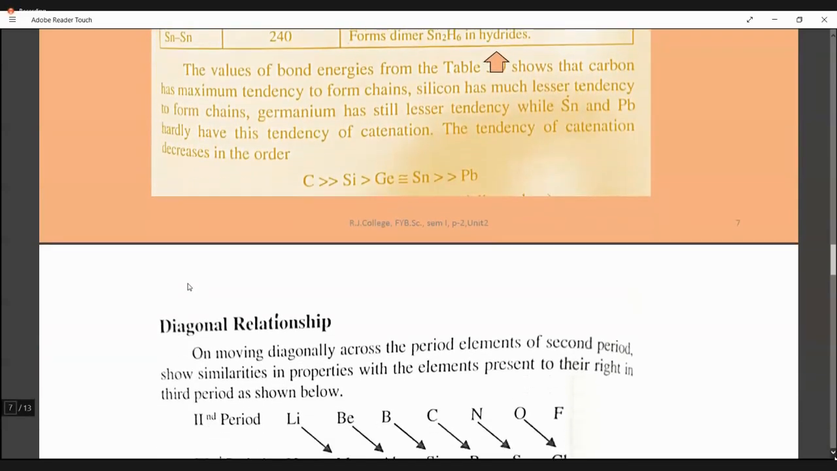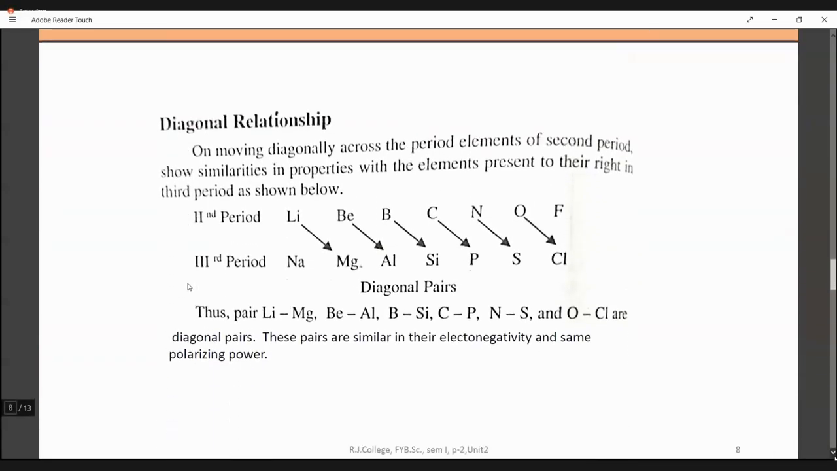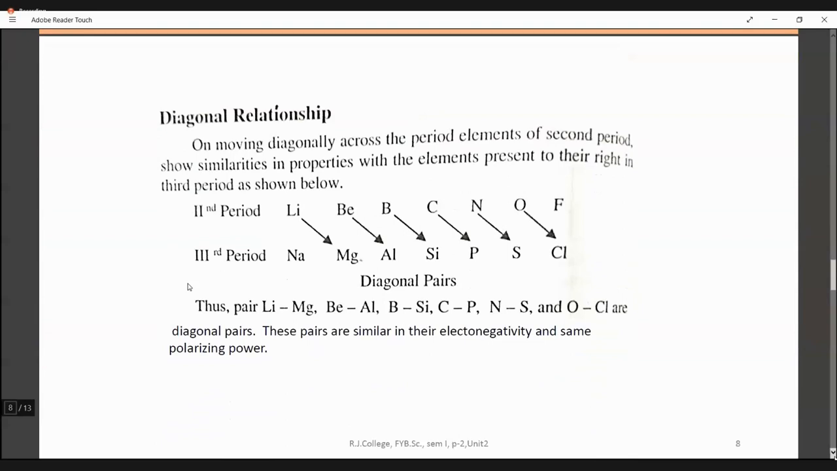Then the last thing we are going to read in this part of the chapter, the main group elements characters, is diagonal relationship. Before going into the details of diagonal relationship, you should remember the second period. This we have studied, the anomalous properties of lithium, beryllium, boron, carbon, nitrogen, oxygen, fluorine. So you know all these elements by heart. They belong to the second period.